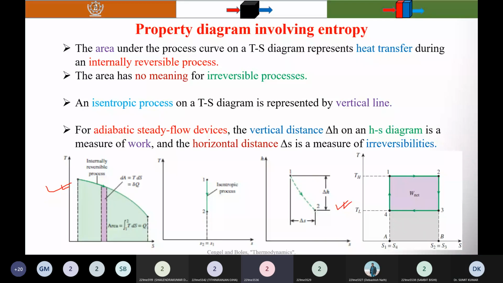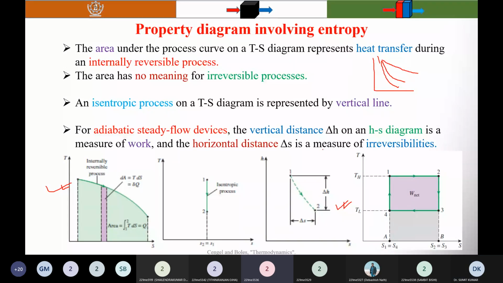Is it possible to have a decrease in entropy in some polytropic process? I know, sir, it is an adiabatic steady flow device. If instead there is some polytropic process going on, then it is possible that entropy is decreasing, meaning the curve goes another way. No, in a polytropic process, how have you written that? Something like this? The curve is like this, na? Parabolic. Yes. But it always goes that way only, with increasing entropy.